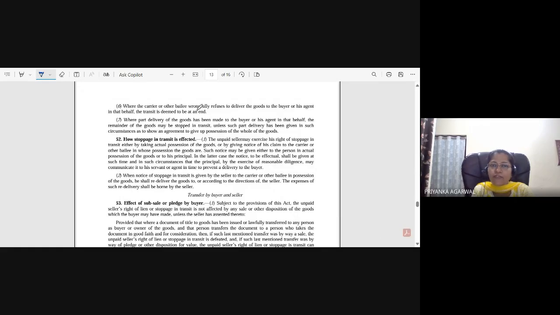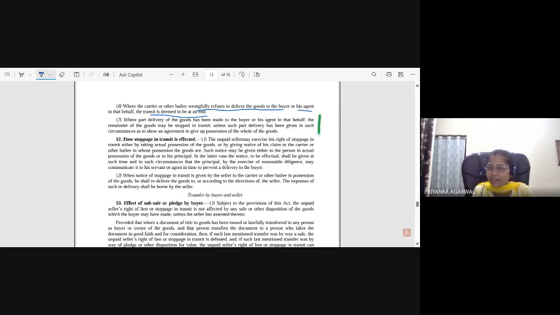If he wrongfully refuses to deliver the goods to the buyer or his agent, in that case the transit is deemed to be at an end. Okay, where a part delivery of the goods has been made to the buyer or his agent, the remainder of the goods may be stopped in transit unless such part delivery has been given in such circumstances as to show an agreement to give up possession of the whole of the goods.